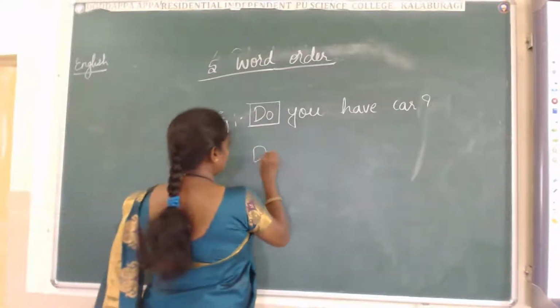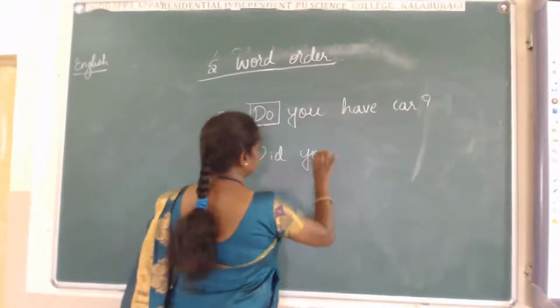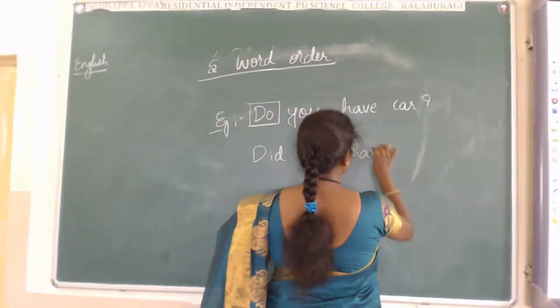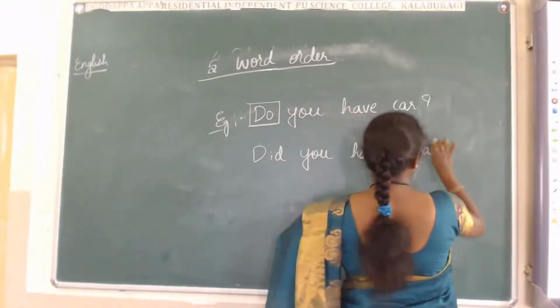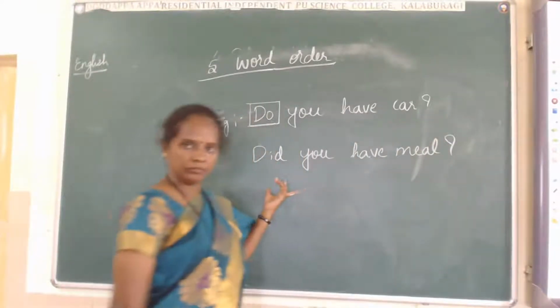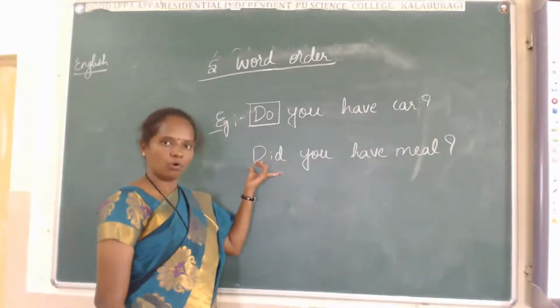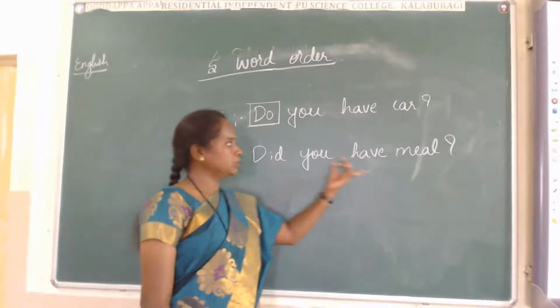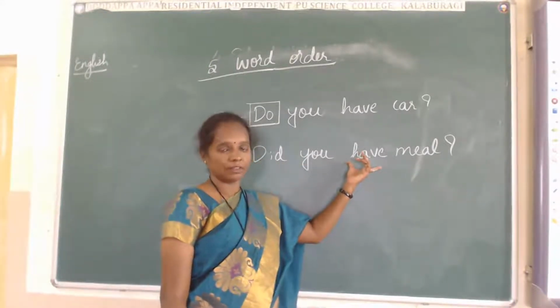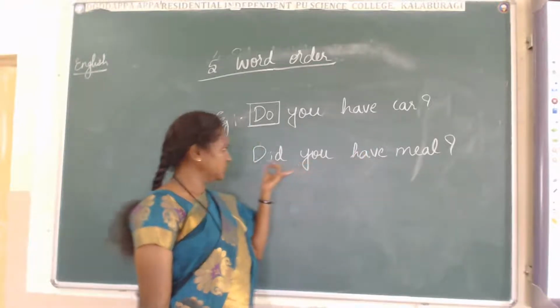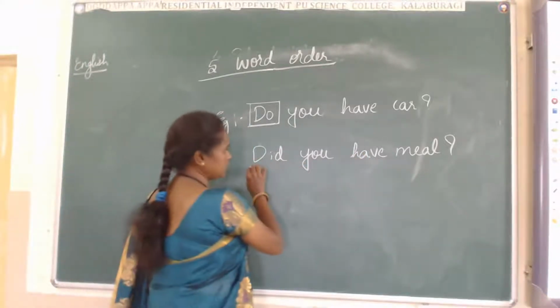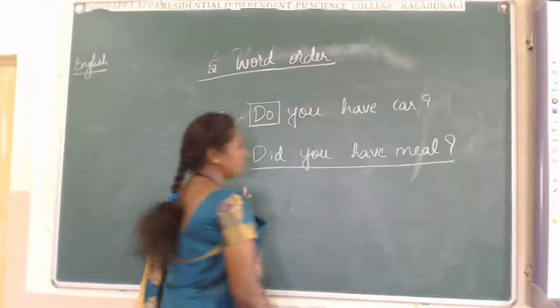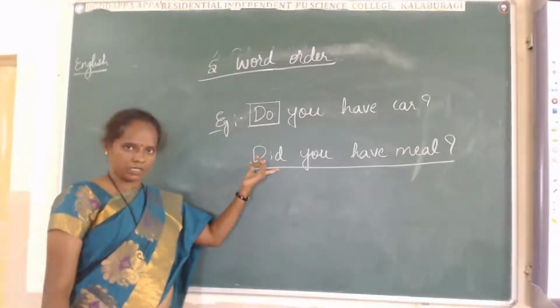Did you have meal? Did. Already I used past tense, and there is no need of using past tense once again in the object. This is the past tense sentence. Which tense is it? It is past tense, because I used did here.